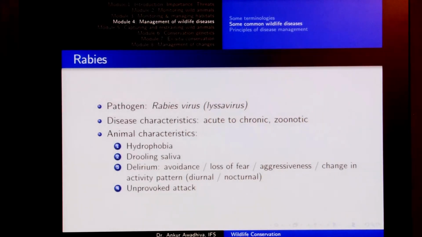Next case study that we will discuss is rabies. Rabies, as we know, is a viral disease. It is caused by the rabies virus, which is a form of Lyssavirus. Disease characteristics: acute to chronic.